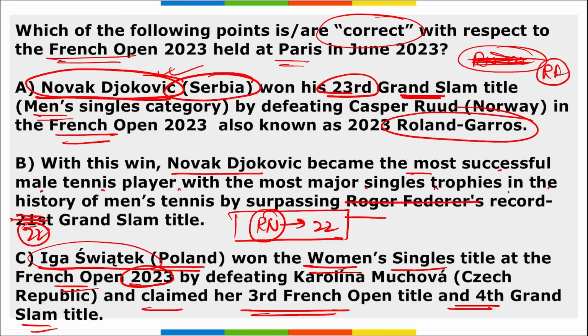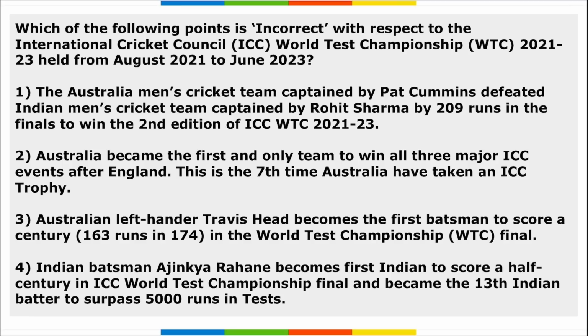So Novak Djokovic became the most successful tennis player by surpassing Rafael Nadal, who won 22 Grand Slams, and Djokovic has surpassed him by winning 23 Grand Slams.